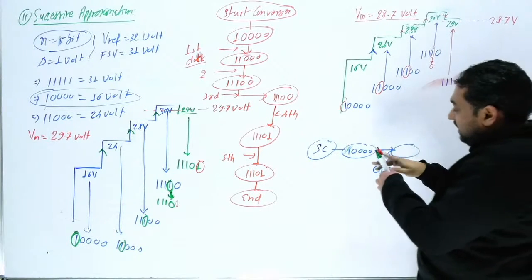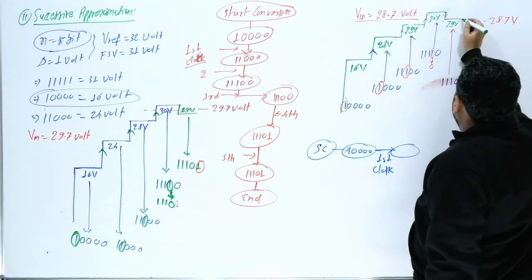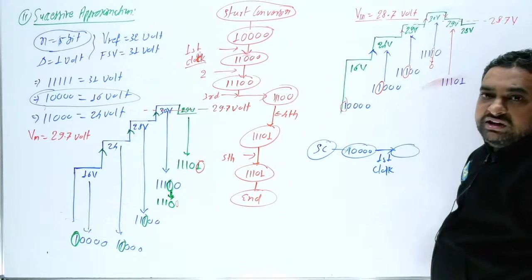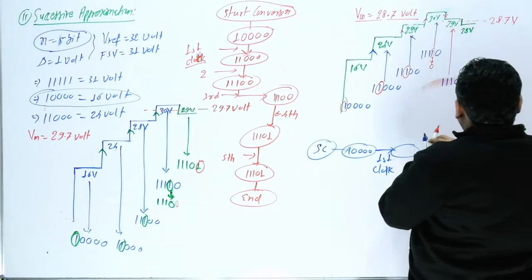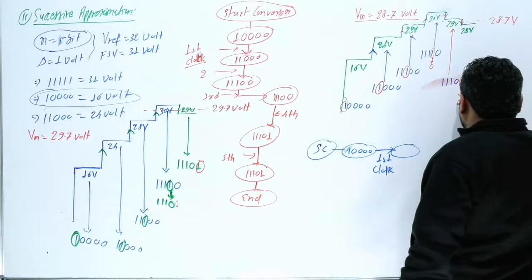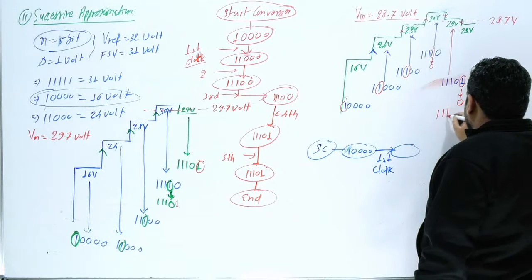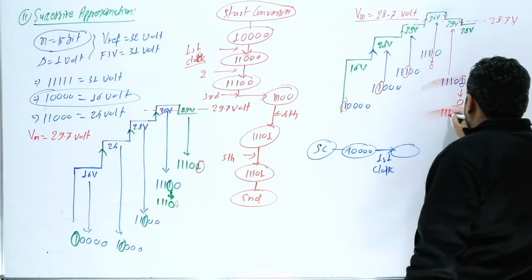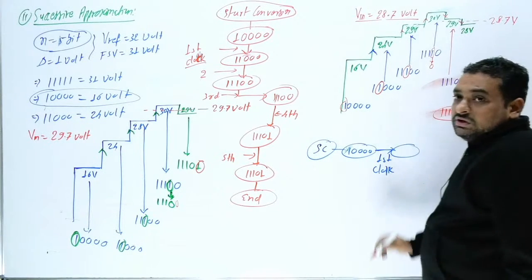Input voltage is less than this. It means again you will go down. So you will go down to 28 volt. Here you are decreasing, so this bit will change to 0. So your output will be 1 1 1 0 0. Your output will be 1 1 1 0 0. This will be the output.